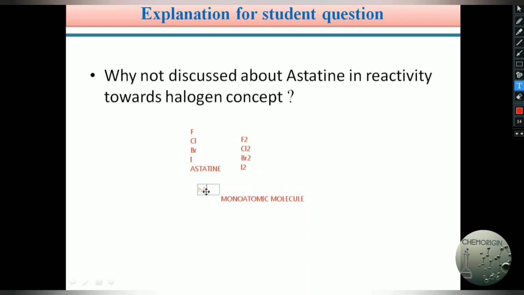And one more thing is that astatine also has radioactive nature, and its half-life is very short. That's why we did not specifically mention the nature or reactivity of astatine towards the third A group elements. So students, you just remember how third A group elements react with halogens, that is fluorine, chlorine, bromine or iodine. That's why we did not specifically explain astatine. I hope you understand the explanation of why boron does not react with astatine as much as with the other halogens.